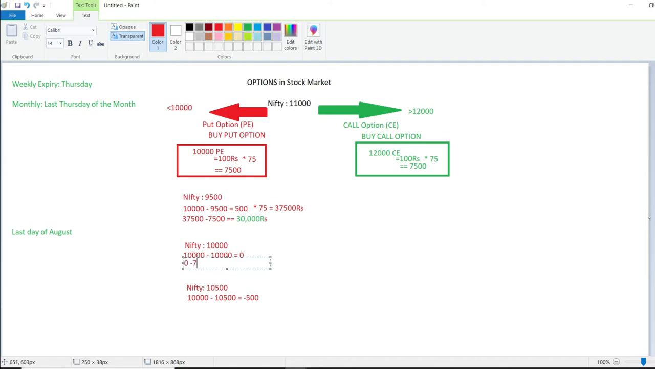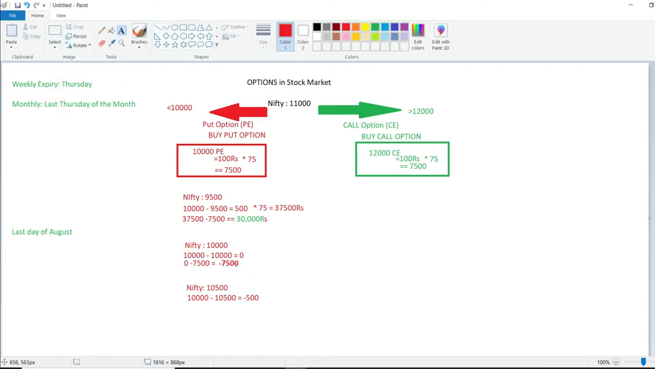So 0 minus 7,500. So you would have made a loss of 7,500 here. In this case, if Nifty closes exactly at 10,000, you would have made a loss of 7,500. Okay, this was your initial investment.